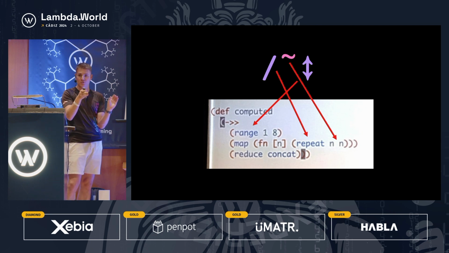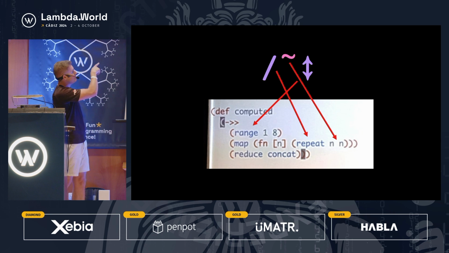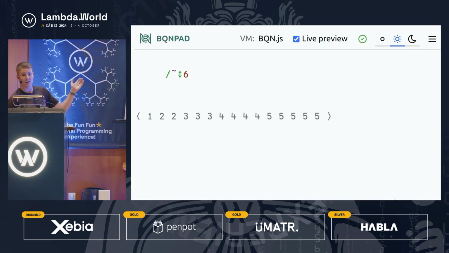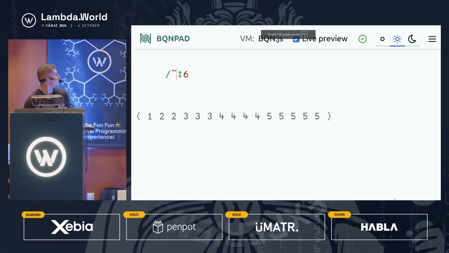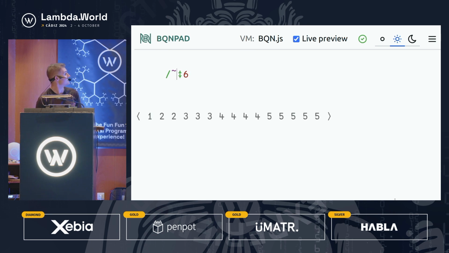You want 1 1, 2 2s, 3 3s, so the list of copies that you want is the same as the values that you're copying. So this makes use, this is called the W combinator from SKI combinator calculus, and also implicitly here is the B combinator. So 3 beautiful symbols, that is the equivalent. And I think actually we're going to do some live coding, and the first live coding you can see, this is an online editor called BQNPad, and this basically, you can see, is doing, so if we get rid of these 2, this is just the range that gives you 0 to 6, and then if we do replicate and this, it generates you this.